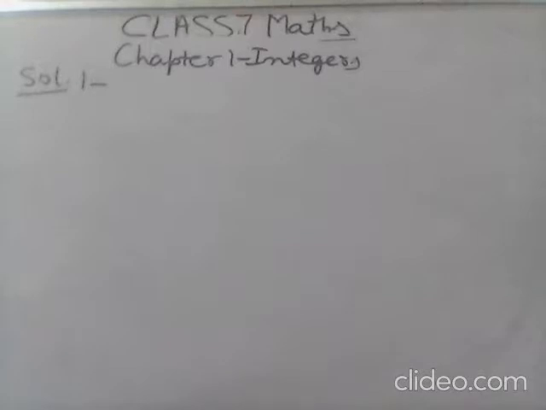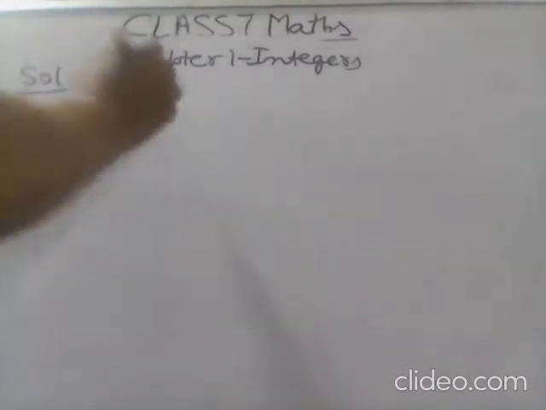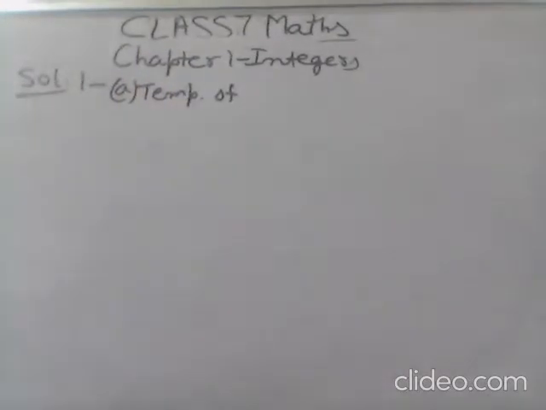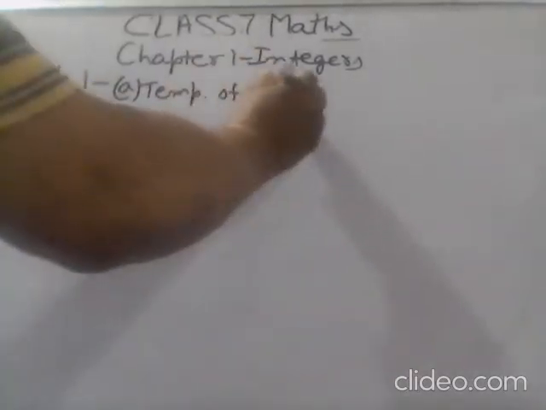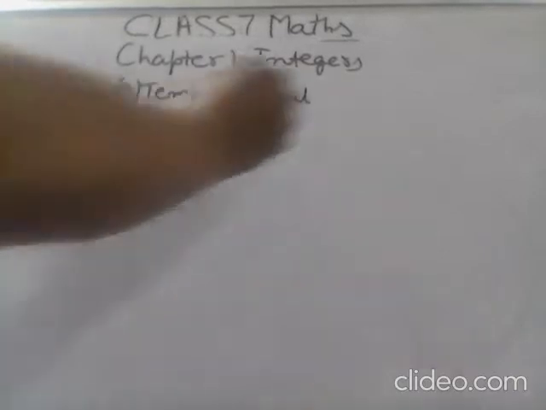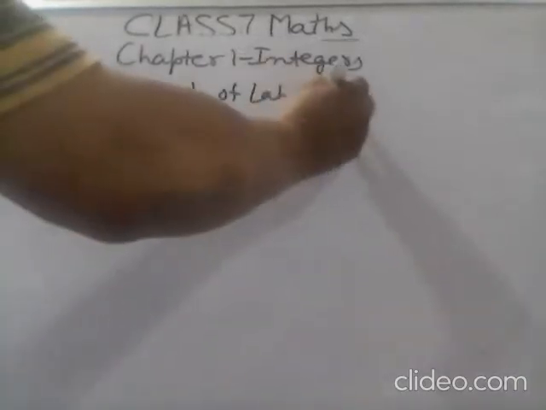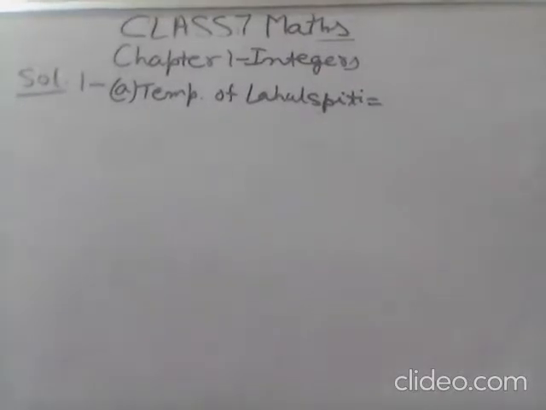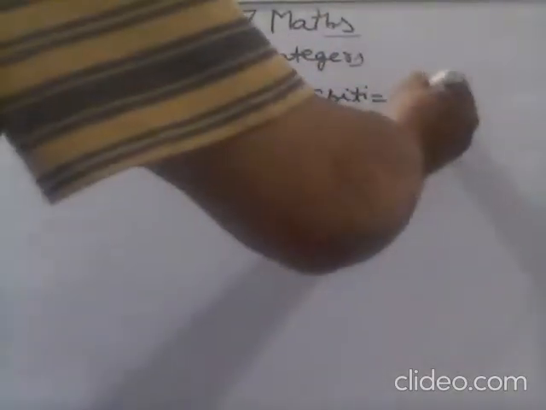The following number line shows the temperature in degrees Celsius at different places on a particular day. From the number line we have to note the temperature of Lahul Spiti: -8 degrees Celsius.